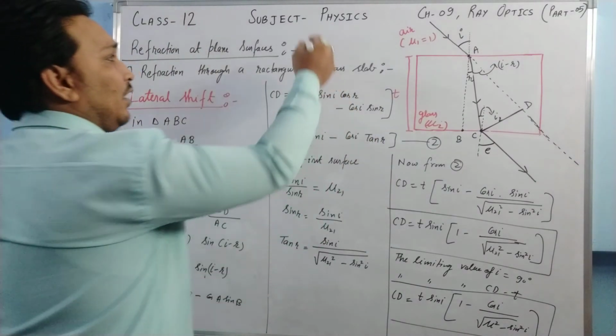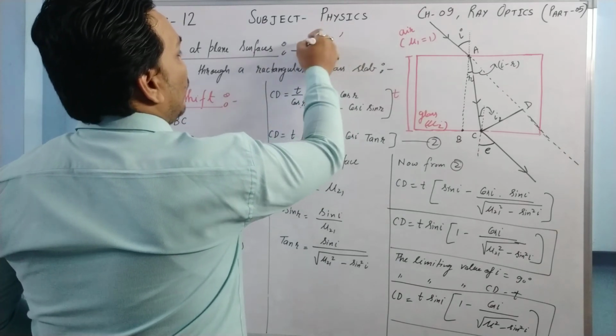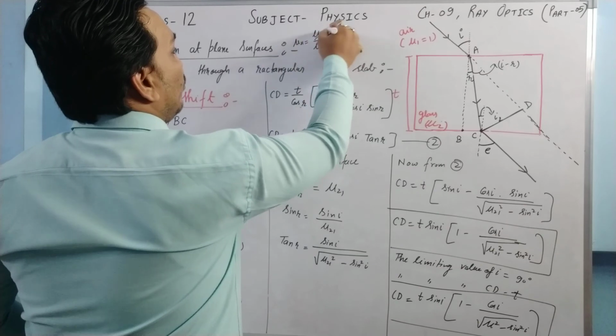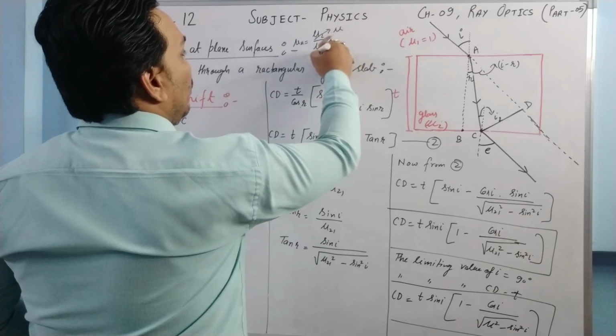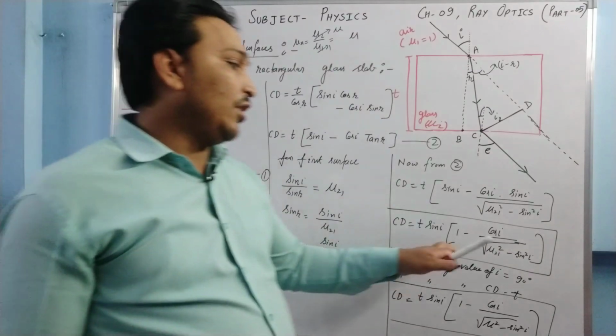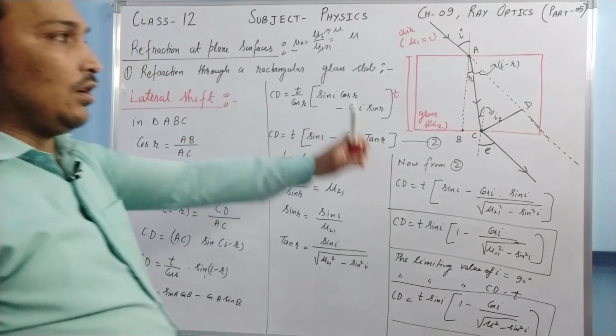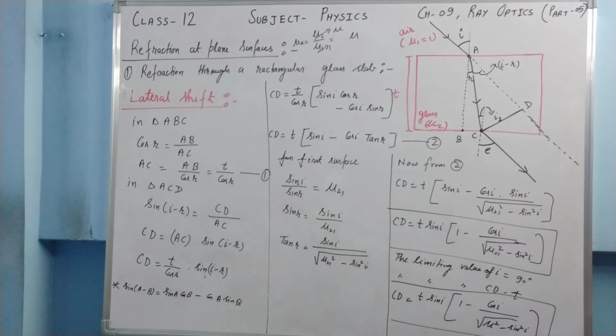Because when it is air, mu 2 1 is mu 2 upon mu 1. So mu 2 is going to be mu, it is glass. Mu 1 is going to be 1. So mu 2 1 is equal to mu only. So I have put only mu in place of mu 2 1. Is it clear? So this is how the topic of the rectangular glass slab is done.